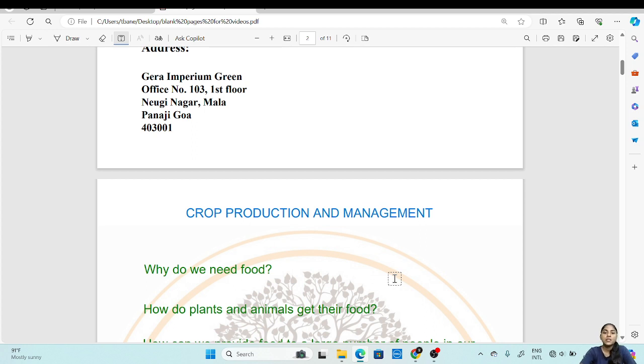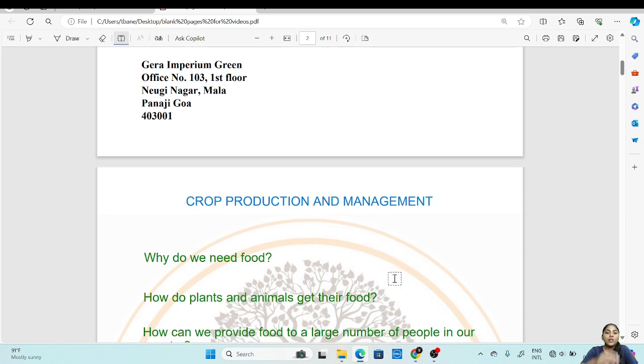Now, how do plants and animals get their food? As we know, plants can prepare their own food through photosynthesis, whereas animals cannot prepare their own food. Thus, they depend on plants or other animals for a source of food.